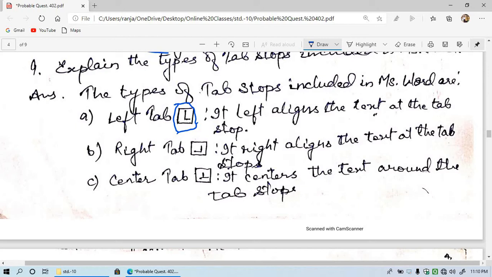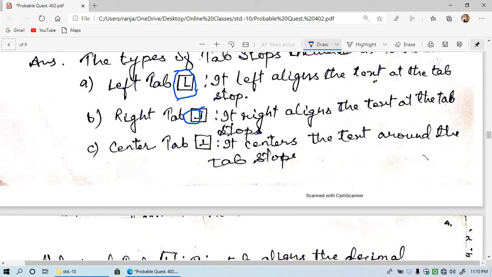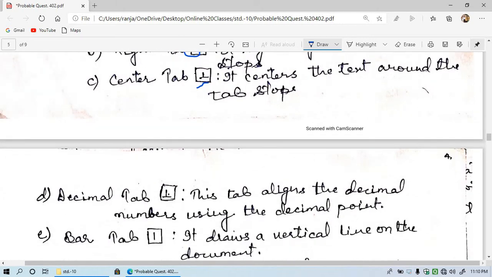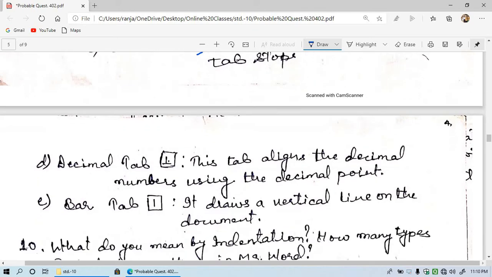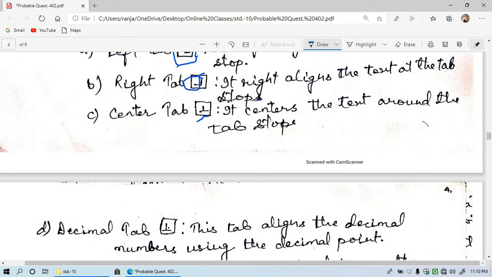Now the right tab. The symbol for the right tab is the opposite of L, and it right aligns the text at the tab stop. And then the center tab. What is the center tab? The symbol for the center tab is this one. It centers the text around the tab stop, meaning right in the middle of the tab stop.